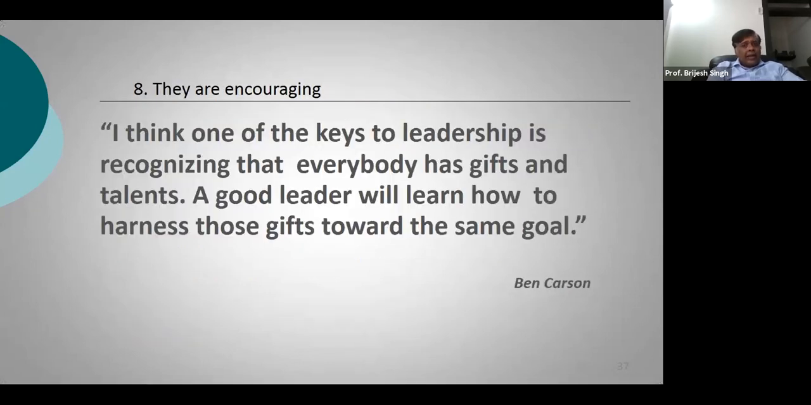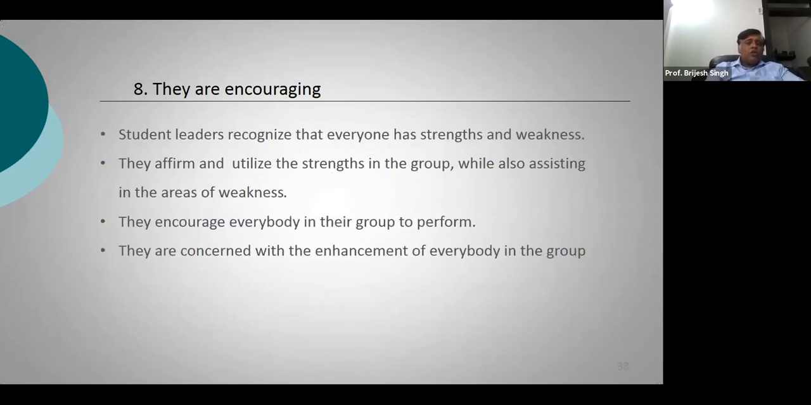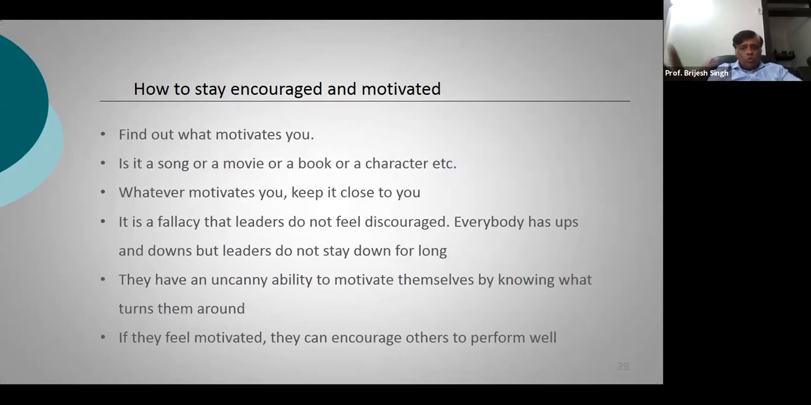Student leaders are encouraging in nature. They encourage themselves and they encourage others. So student leaders recognize that everyone has strengths and weaknesses. They affirm and utilize these strengths in the group while assisting in the areas of weaknesses. So a student leader is the one who keeps himself motivated and then he also encourages others. Okay. Then how to stay encouraged and motivated?